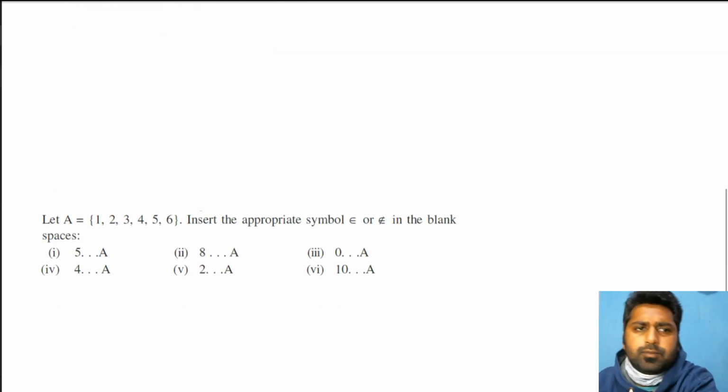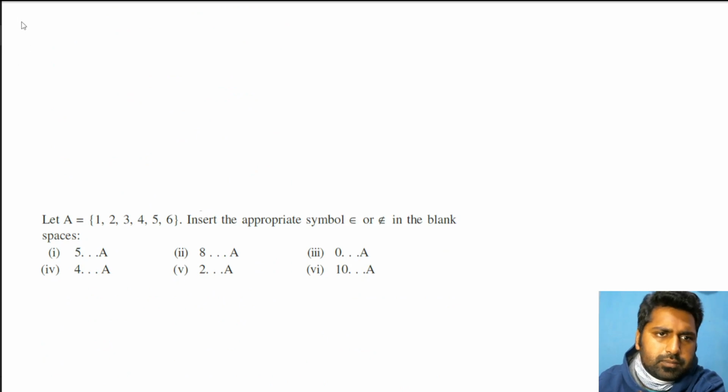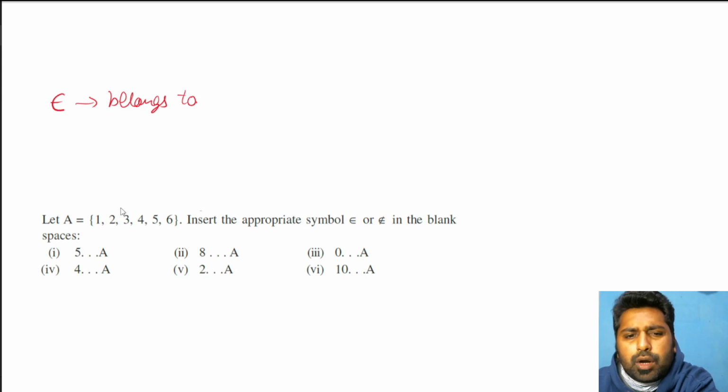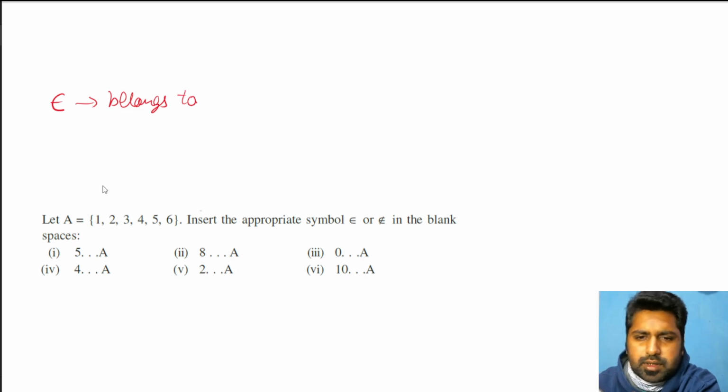Then one particular symbol that we have to deal with is called belongs to. Now what is the meaning of it? First of all, I'll tell you how a set is represented. Usually you write the elements present in it.